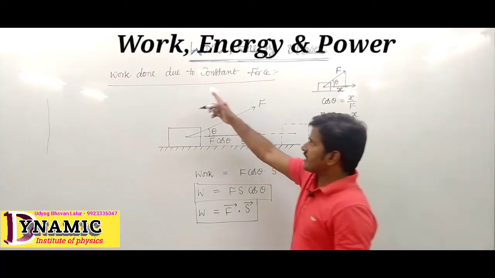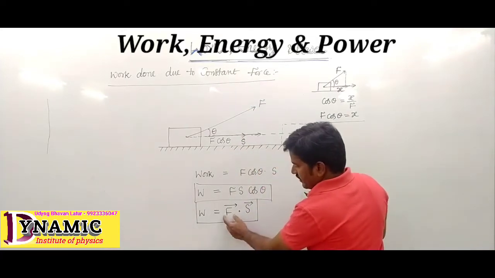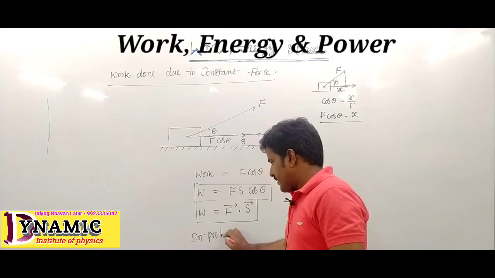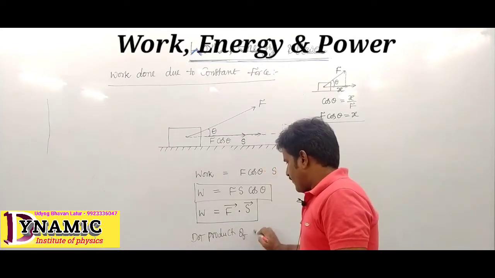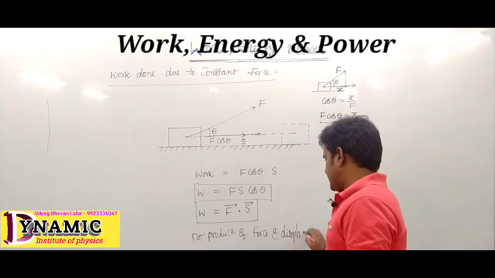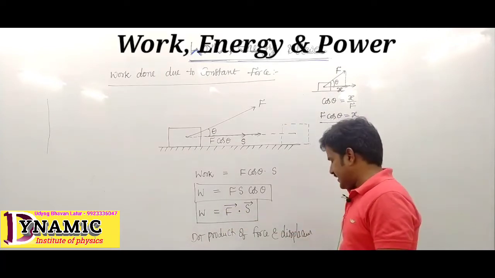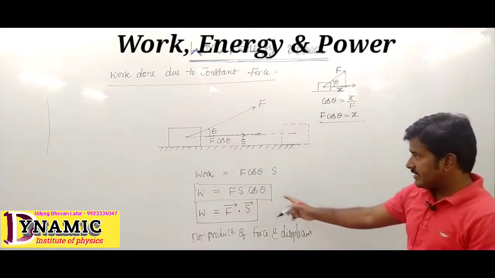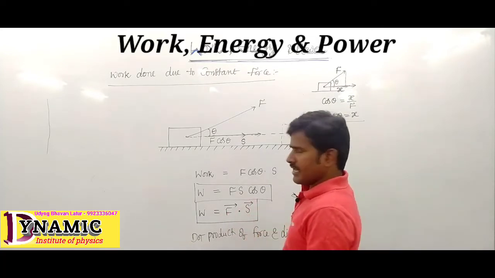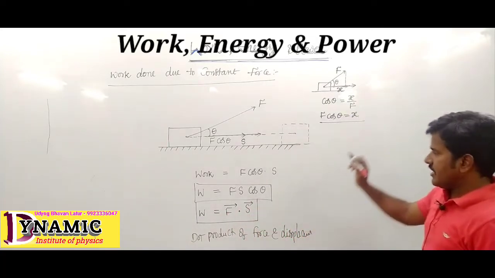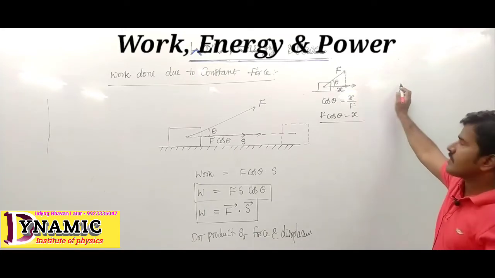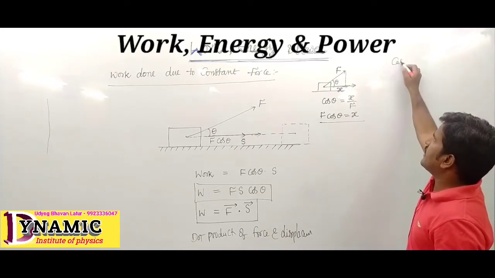The definition of work is the dot product of force and displacement. So work done, W equals F bar dot S bar. Suppose the displacement and force are mutually perpendicular.